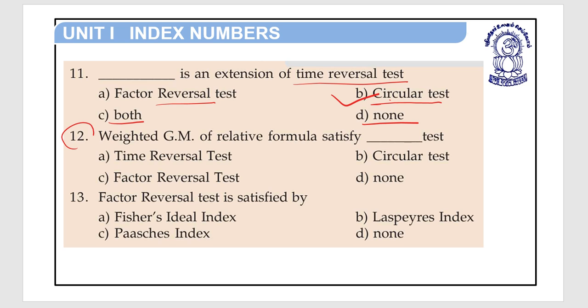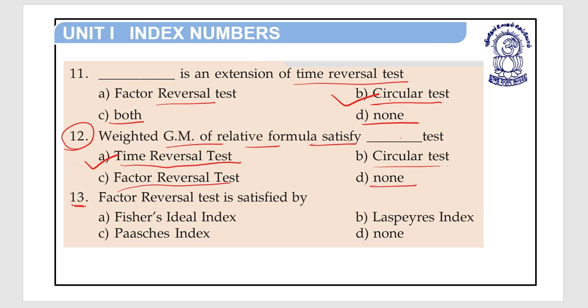Now move to question number 12. Weighted GM of relative formula satisfies dash test. A, time reversal test, B, circular test, C, factor reversal test, and D, none. So here the right answer is option A, time reversal test. Weighted GM of relative formula satisfies time reversal test.